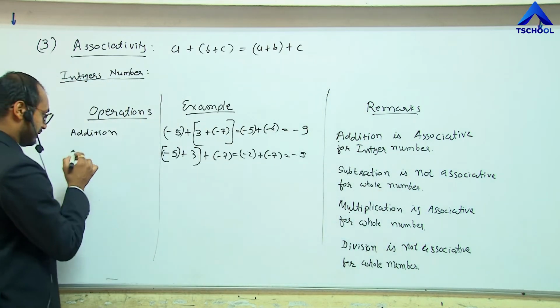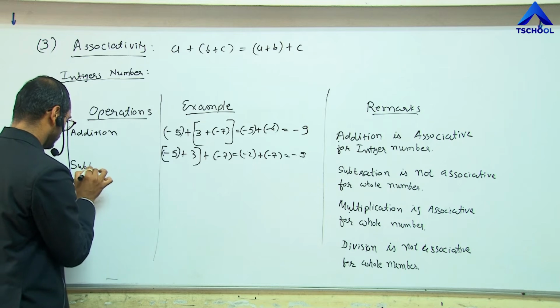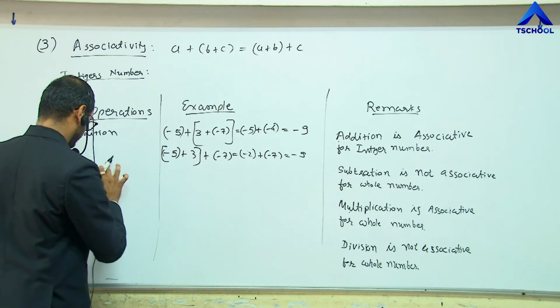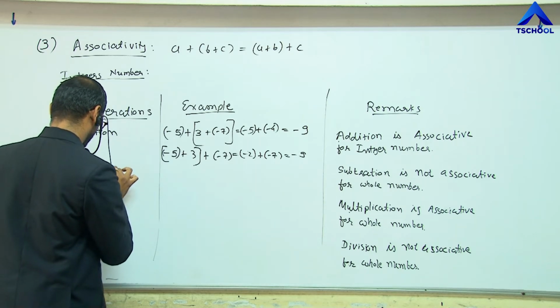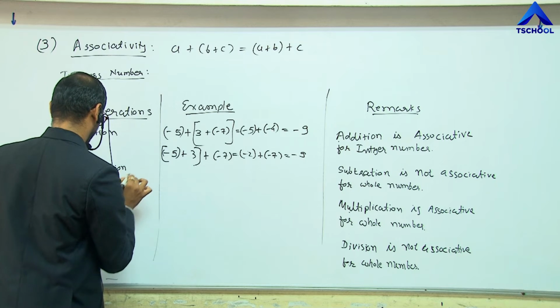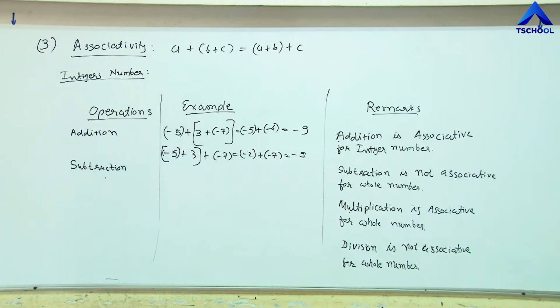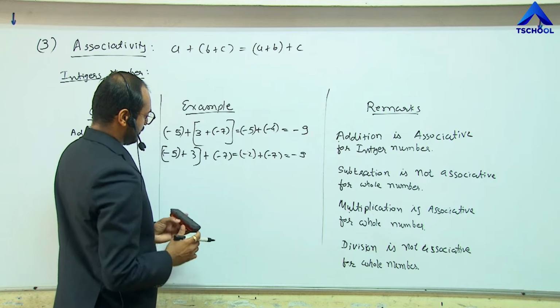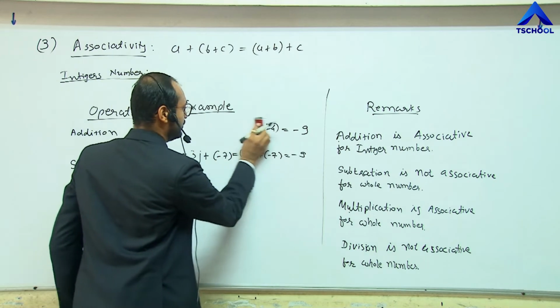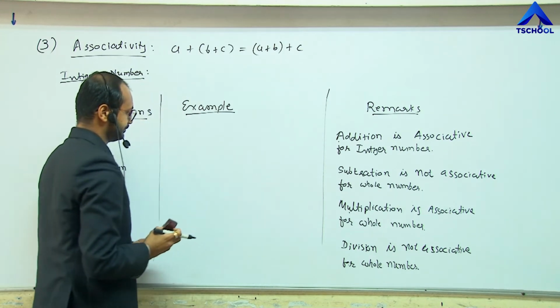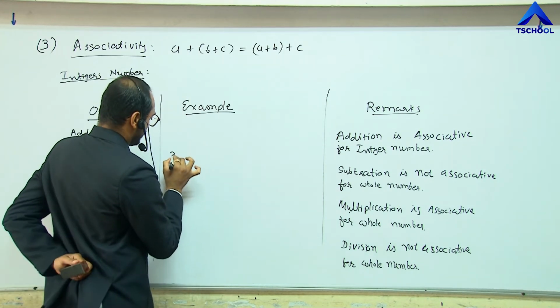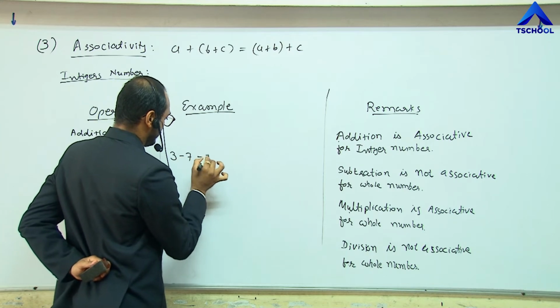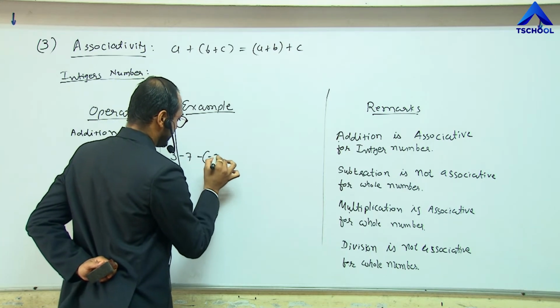Then for the subtraction operation: 3 minus 7 minus -5.